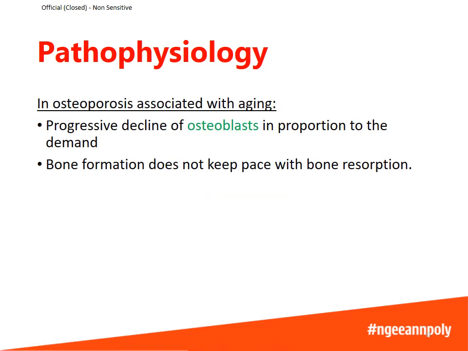Now let's look at osteoporosis associated with aging. As we age, the amount of osteoblasts will decrease, so there's a progressive decline of osteoblasts in proportion to the demand, and therefore bone formation can no longer keep pace with bone resorption, and this results in a net bone loss as well.